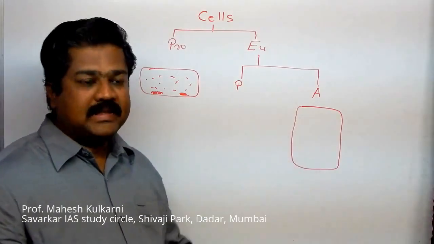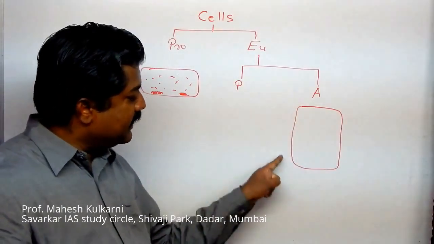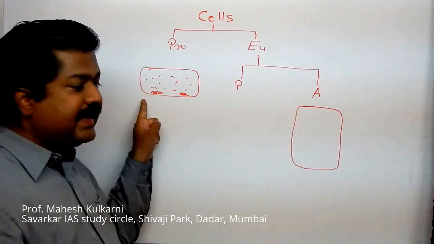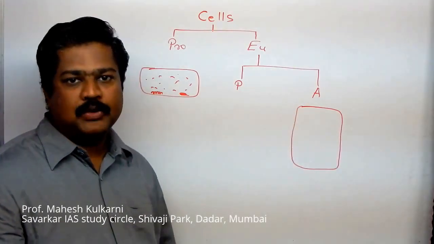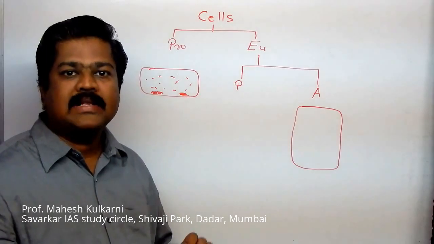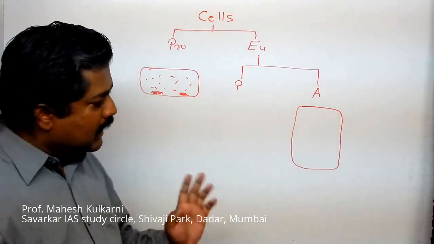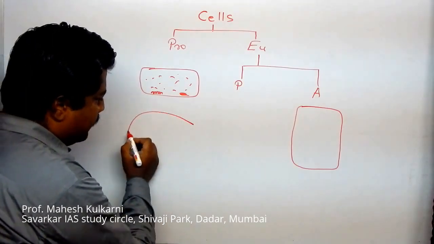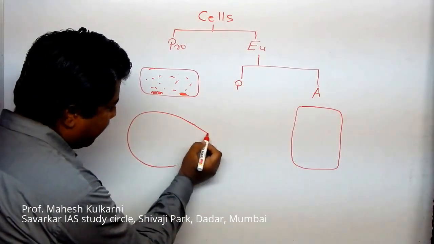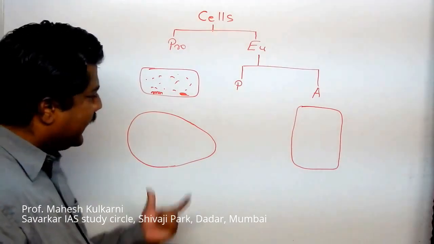In this animal cell, we again have a capsule, but it is not called a capsule, it is called plasma membrane. Let me clarify more here. You can compare it to an egg.